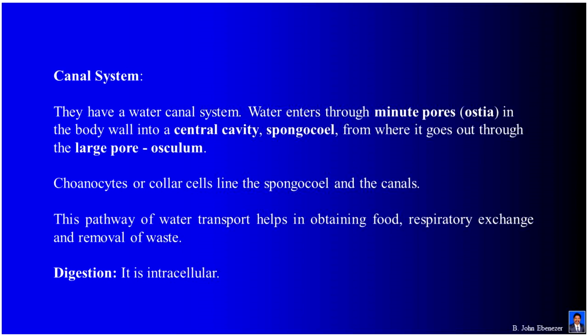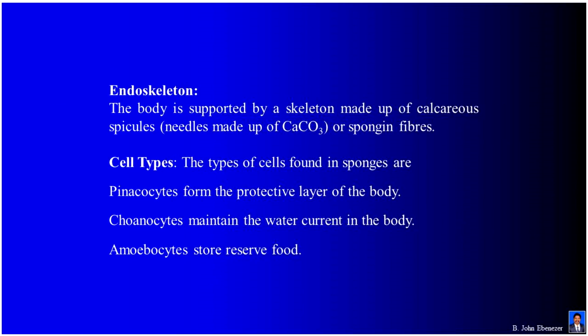This pathway of water transport helps in obtaining food, respiratory exchange, and removal of waste. Digestion. It is intracellular. Endoskeleton. The body is supported by a skeleton made of calcareous spicules, needles made of calcium carbonate, or spongin fibers.